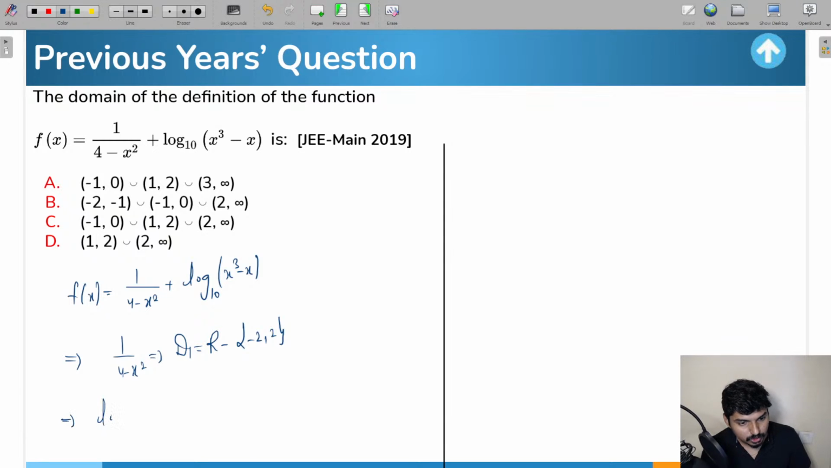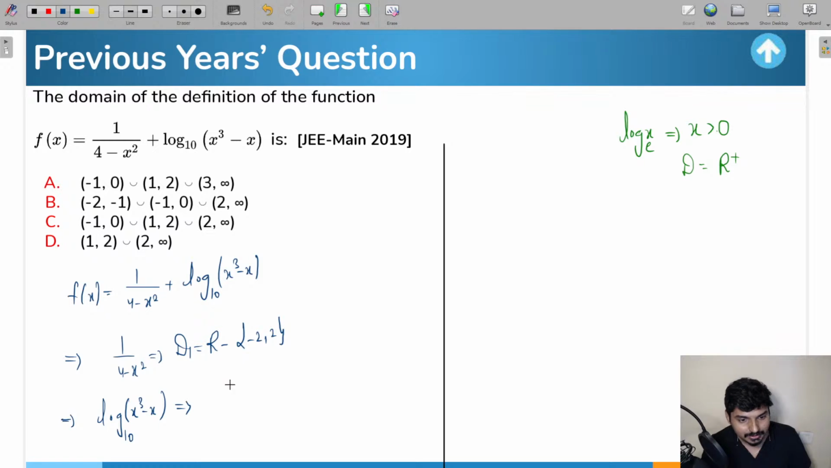Second term, which is log of (x cube minus x) to the base 10. Guys, you already know about log. For log, you know that for log x base e, x should always be taken greater than 0, yes or no? Inside the function log x base e, this x part, the values of x, should always be greater than 0. So the domain of log x base e is always going to be positive real numbers, right?